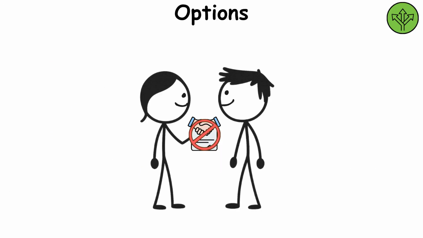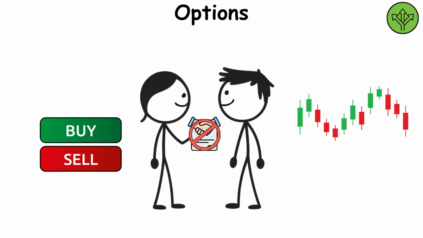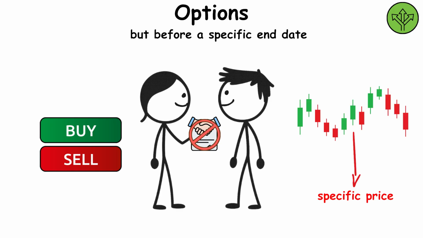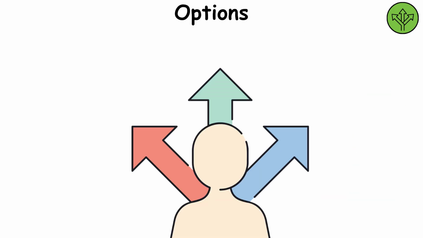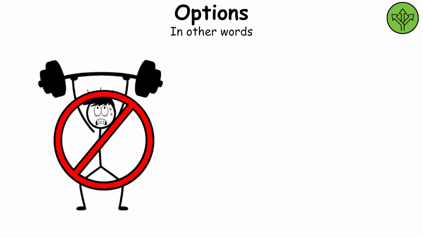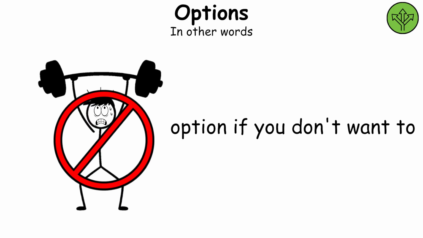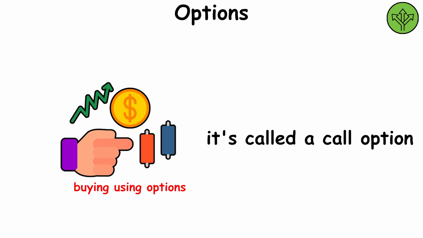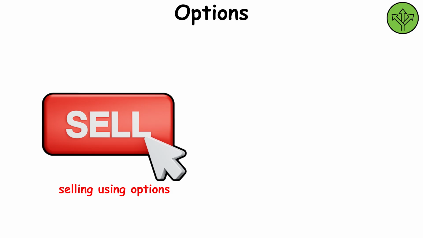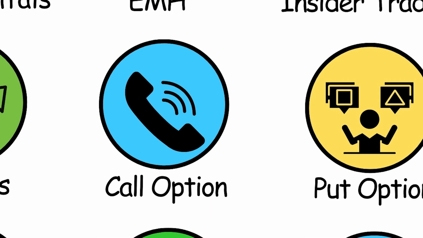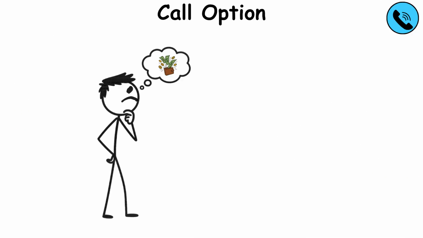Options. A contract which gives you the right but not obligation to buy or sell a stock at a specific price but before a specific end date, hence the name option. In other words, you don't have to exercise this option if you don't want to. If you're buying using options, it's called a call option. If you're selling using options, it's called a put option. Call option. Used when investors think the price will go up.